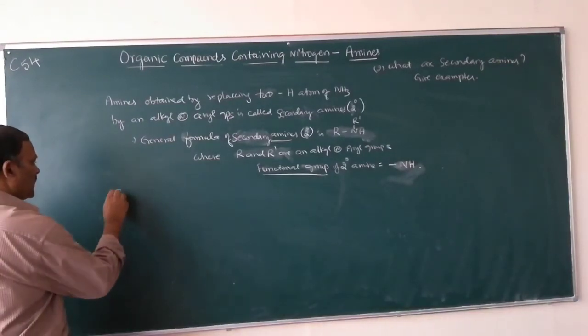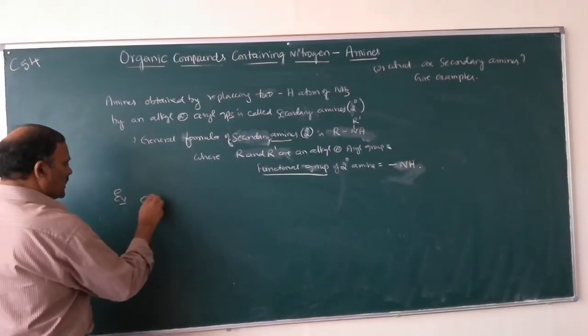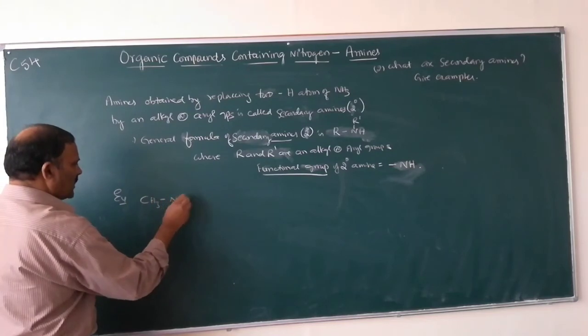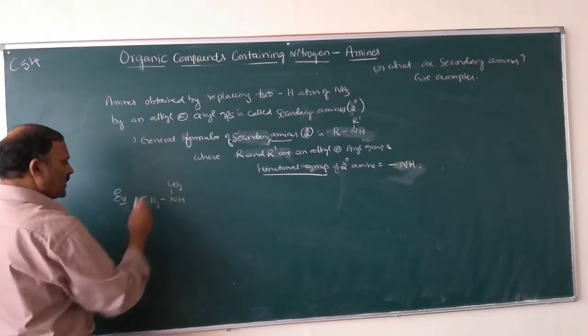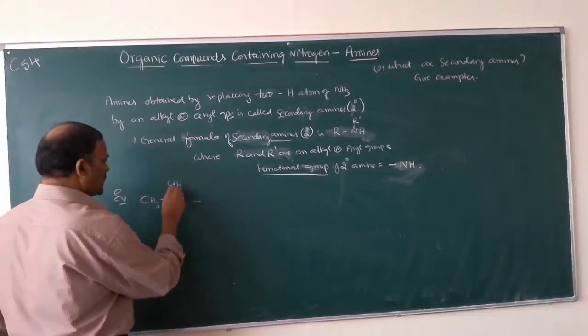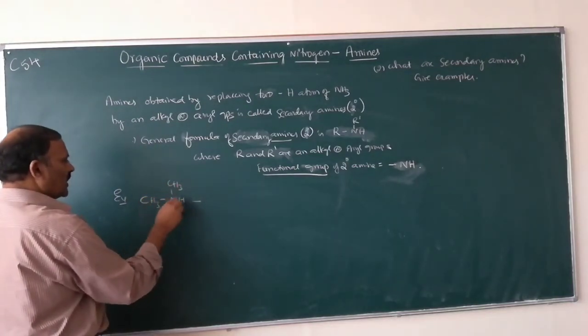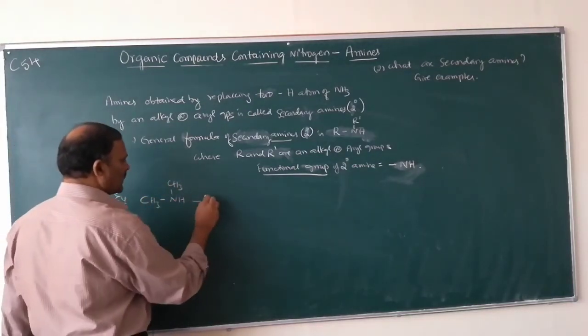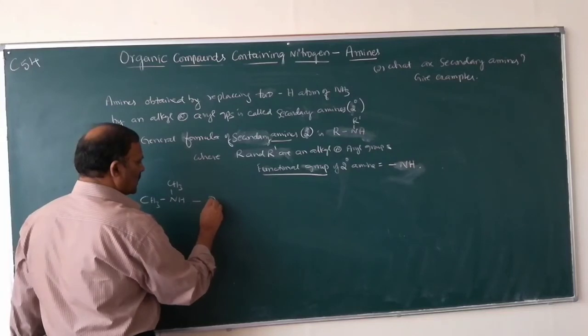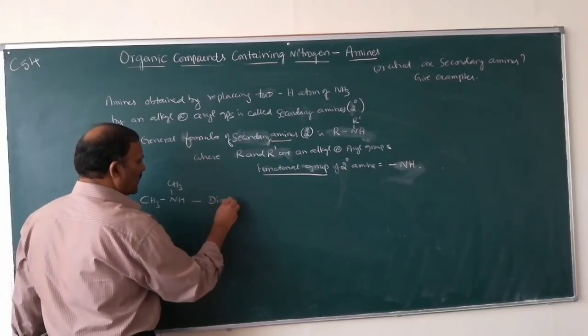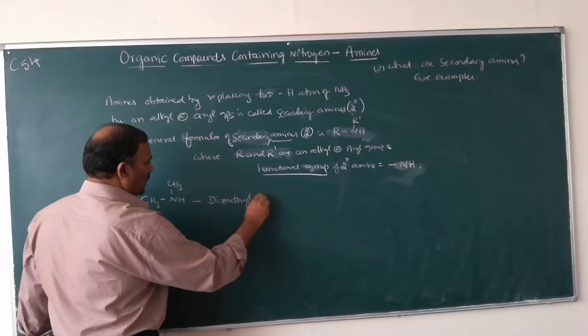So example, CH3 NH CH3. What is this one? This is dimethylamine.